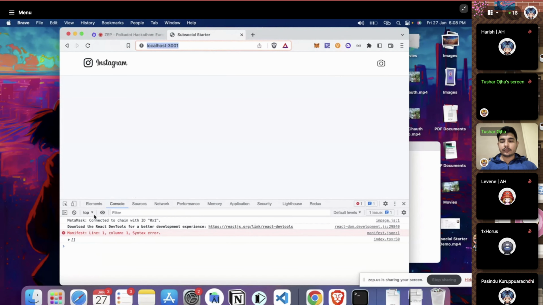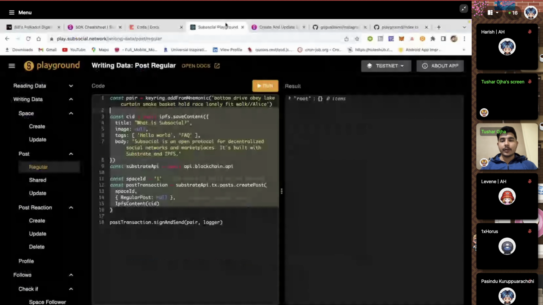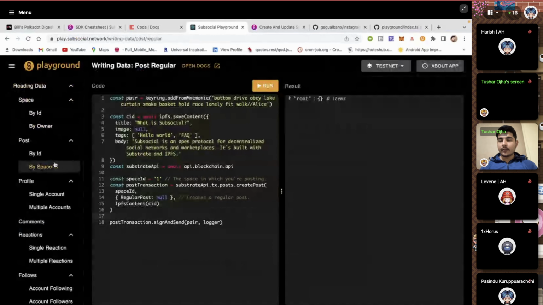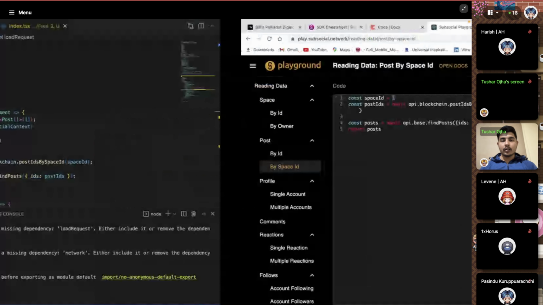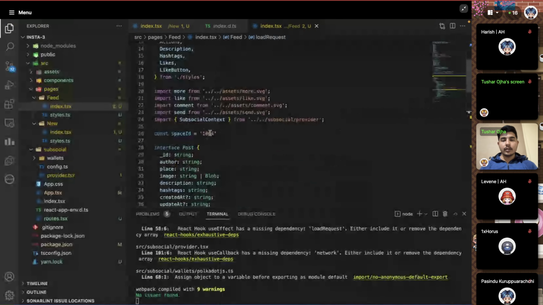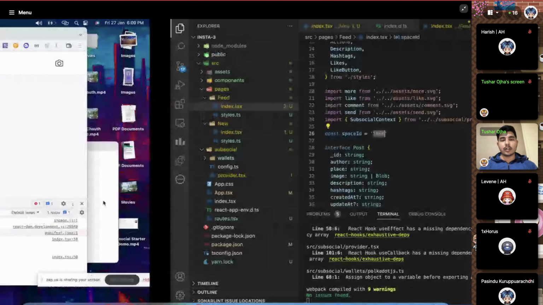So for now, the arrays are coming empty. If we go to the Subsocial playground again, we're going to try to get feed data. We're going to go to the space ID, and the space ID was 1064, right? So we're going to say 1064 in this. We're going to click run. So as of now, it's coming empty, meaning the post is not there yet.